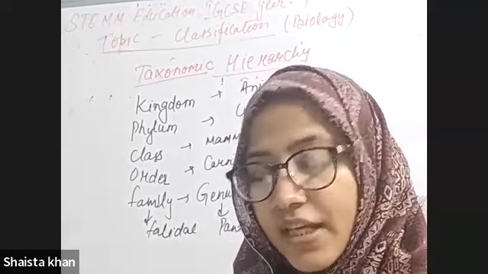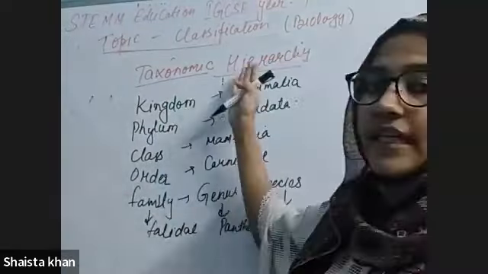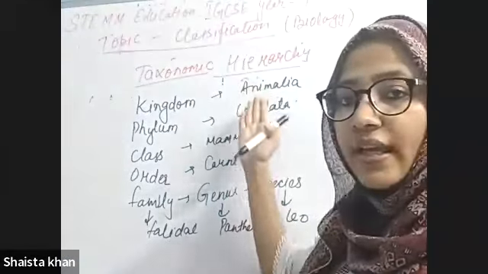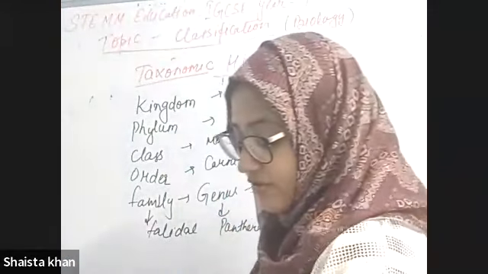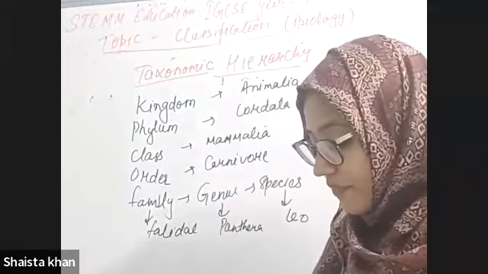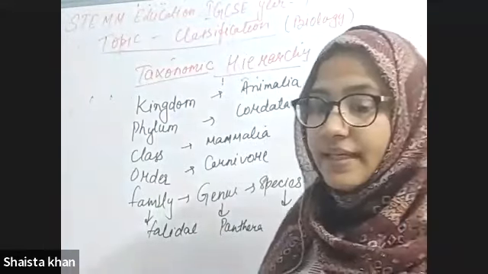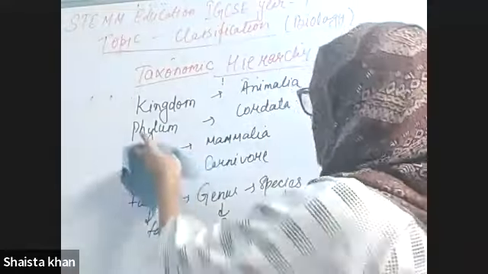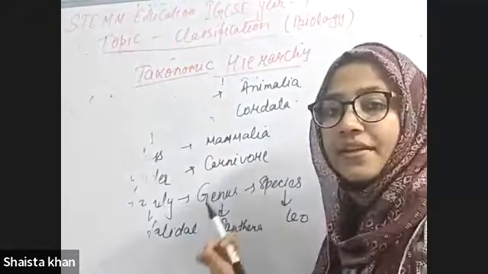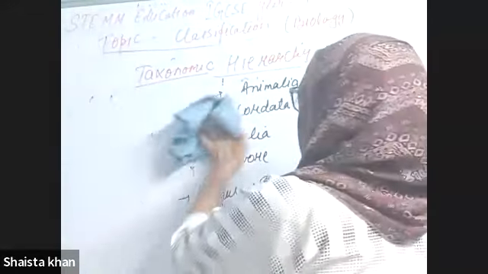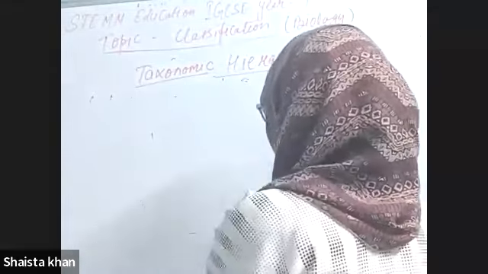These are the classification levels. First of all, we will study each and every class, each and every hierarchy here. The first one is kingdom Animalia, or the animal kingdom. We are going to study the basic characteristics of the animal kingdom.